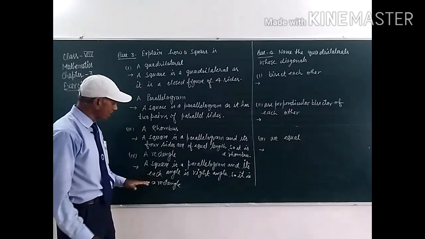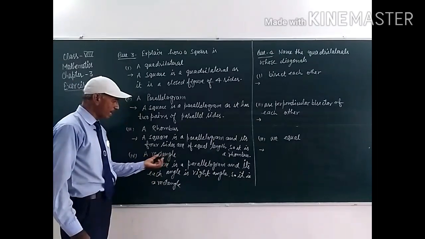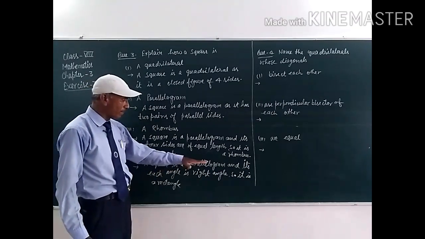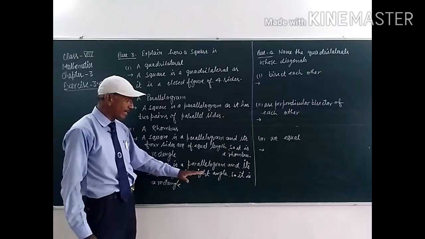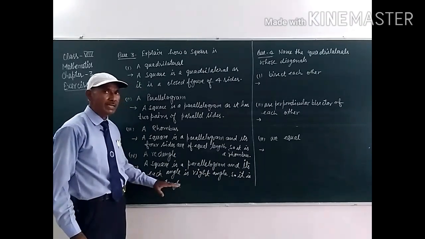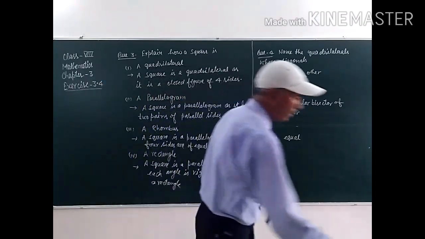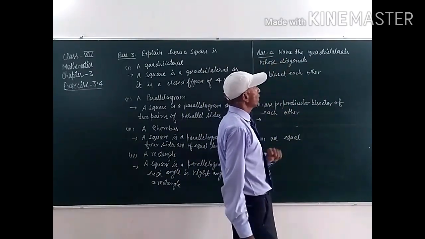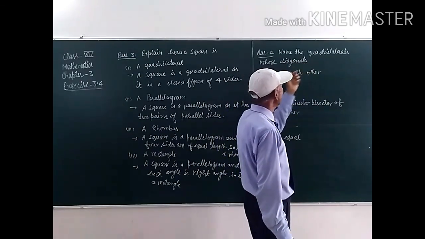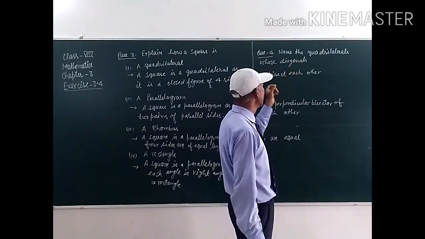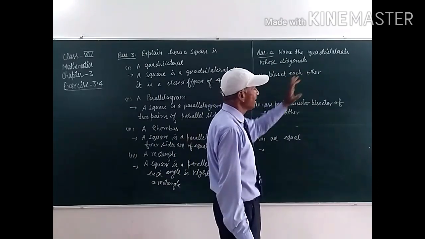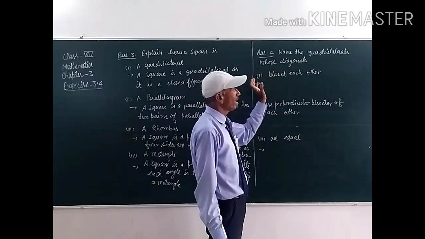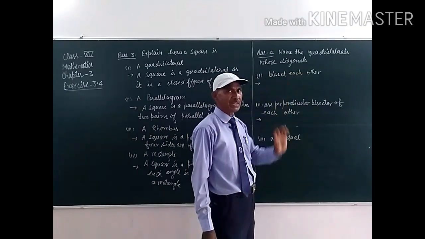For a rectangle, student, all the angles are right angles. So a square is a parallelogram and its each angle is a right angle, therefore it is a rectangle. Now we have to do question number 4, student. Name the quadrilaterals whose diagonals bisect each other. In this question, we have to write the name of the quadrilateral whose diagonals bisect each other.